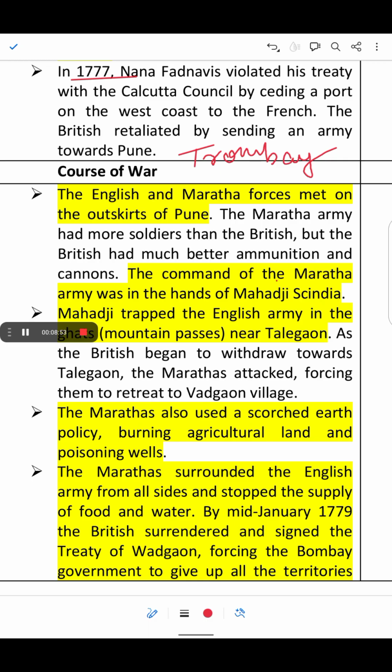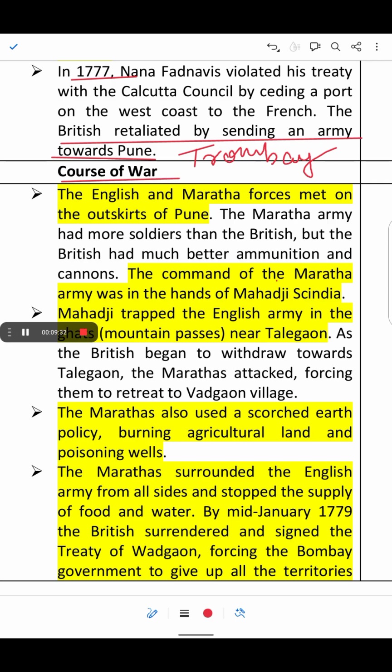And this was the incident that highlights how geopolitical rivalry between the British and the French influenced Indian politics during the 18th century. It shows that the British could not compromise with their dominance, and to prevent the French from gaining a foothold in the region, they could go to any height. So what happened? The British retaliated by sending an army towards Pune.